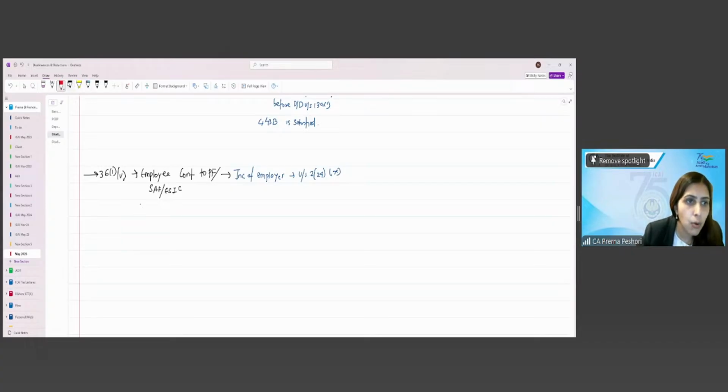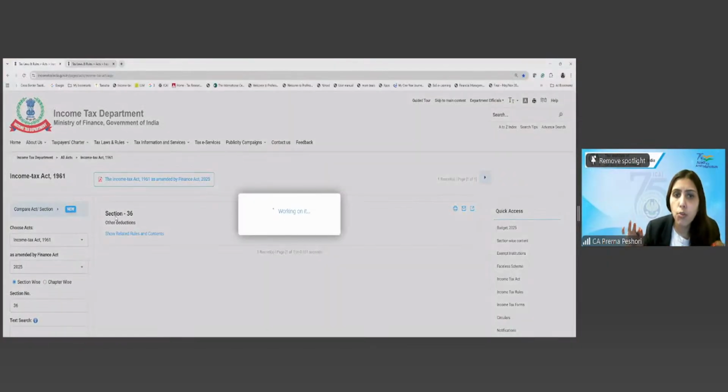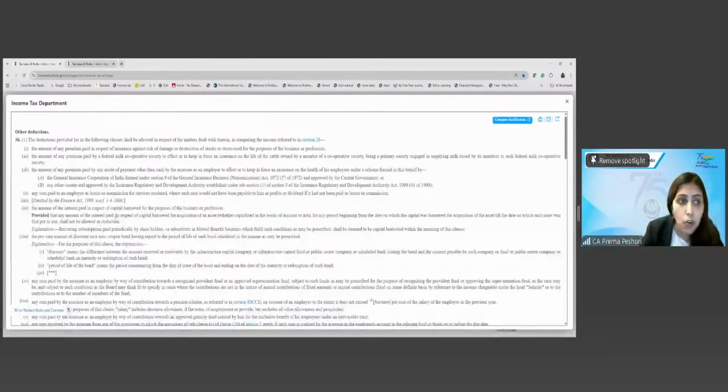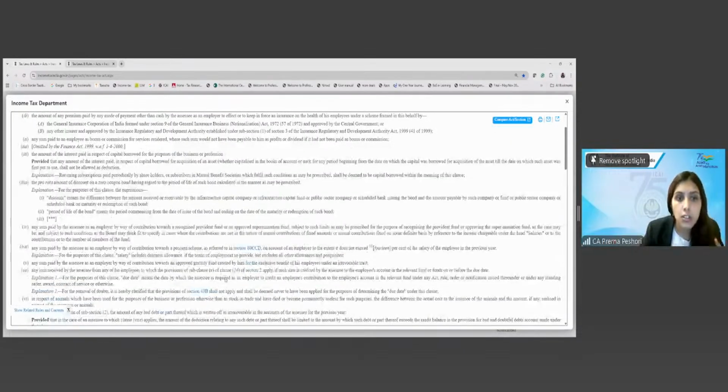However, this is allowed as a deduction under section 36(1)(va). So this is first considered as the income of the employer. Then 36(1)(va) is saying that I will allow you as the deduction the employee contribution to the PF under 36(1)(va), if it is credited by the employer in the employee's account on or before the due date.